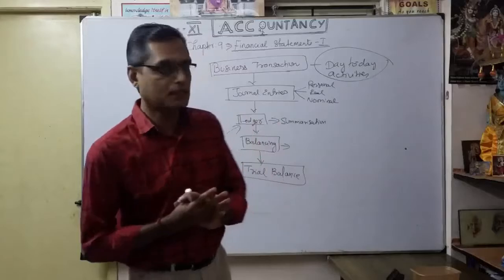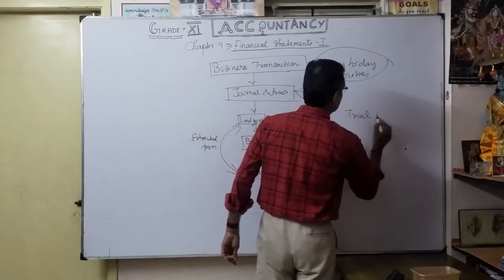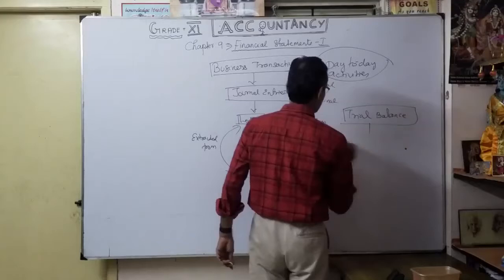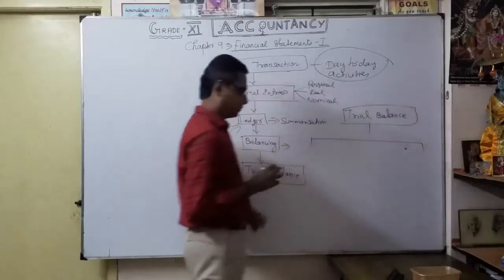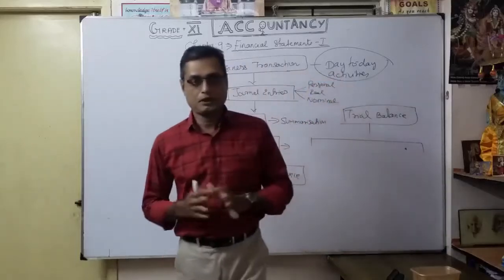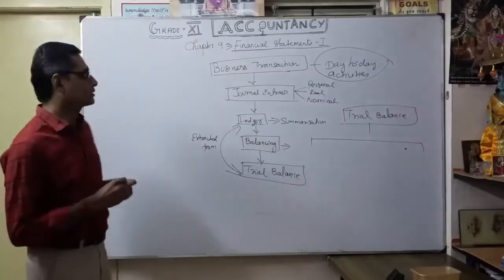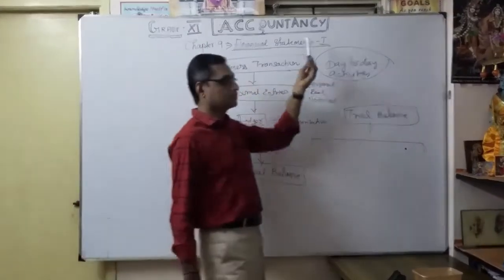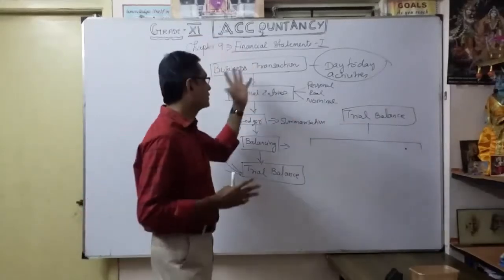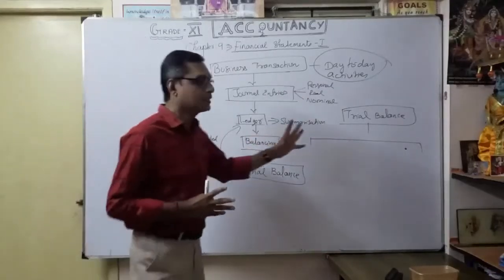So from the trial balance only, we are going to prepare what? It's very important: 3 statements. That's what we are going to learn now. From the trial balance, we are going to prepare 3 statements. That's your financial statements. We will discuss the detail later. That's a 2 part series: chapter number 9, financial statements part 1, then chapter number 10, financial statements part 2. So before that, you want to know financial statements part 1. How to prepare the financial statements?